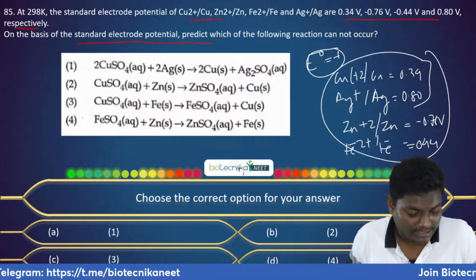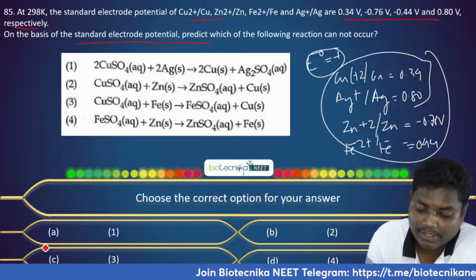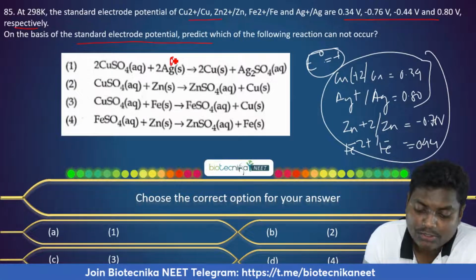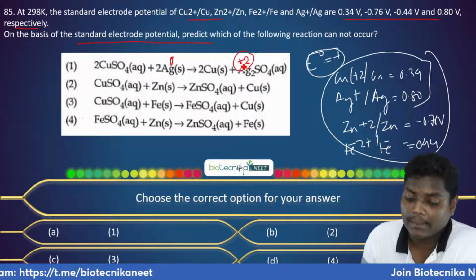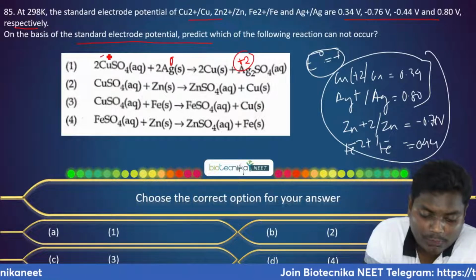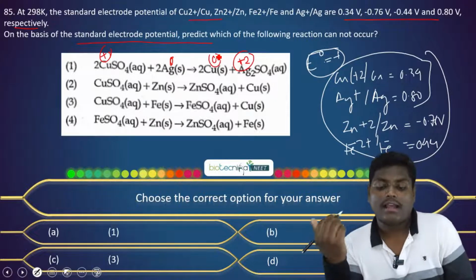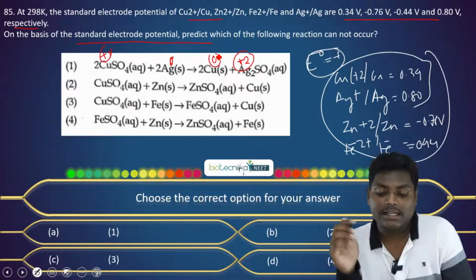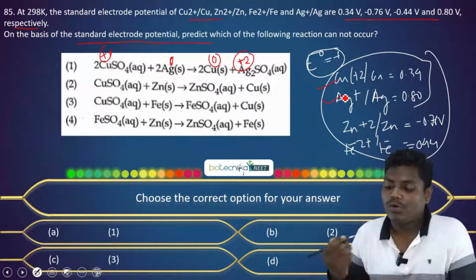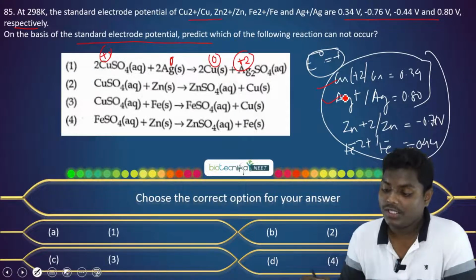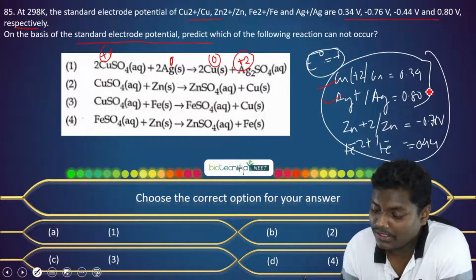Now, if you check each option, what is happening here? You can see Ag in solid state, 0, is getting converted into +1, so it is undergoing oxidation. And here we have Cu2+, which is getting converted to 0, so it is getting reduced. So Ag is getting oxidized. Let's check a system with copper and Ag. Comparing the reduction potential, Cu2+ to Cu is 0.34, and for Ag+ to Ag it is 0.8.